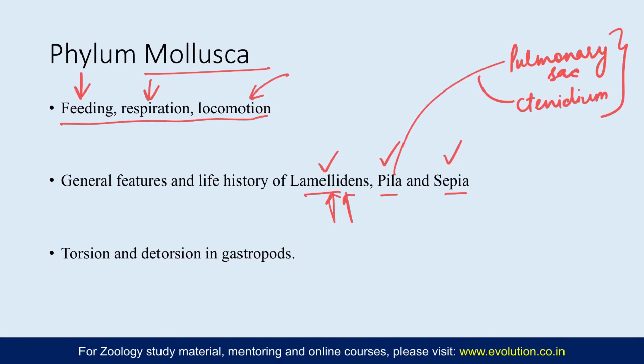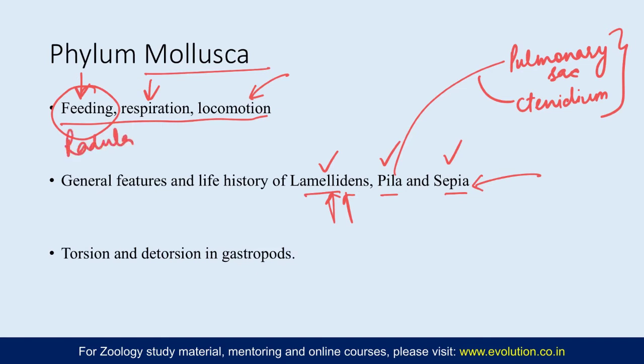Then Sepia also does aquatic respiration, but here the gills are comparatively much simpler and closely associated with the circulatory system. For feeding, you need to focus, again you can give these three examples. In feeding, you need to focus on in which class the radula is present or not.